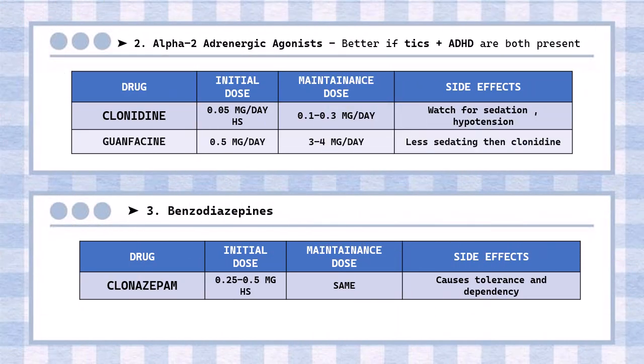Next drugs are alpha-2 adrenergic agonists. These are better if tics and ADHD are both present. The drugs are clonidine and guanfacine. Side effects include sedation and hypotension. However, guanfacine is less sedating than clonidine. Next are benzodiazepines. Clonazepam is used and its side effects are that it causes tolerance and dependency.